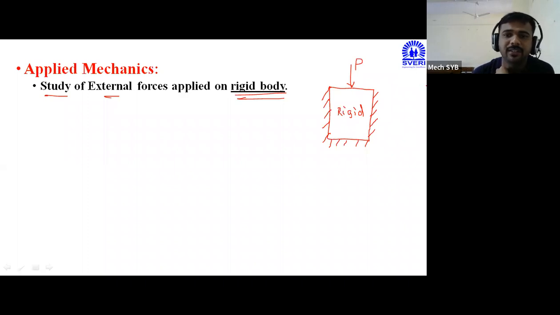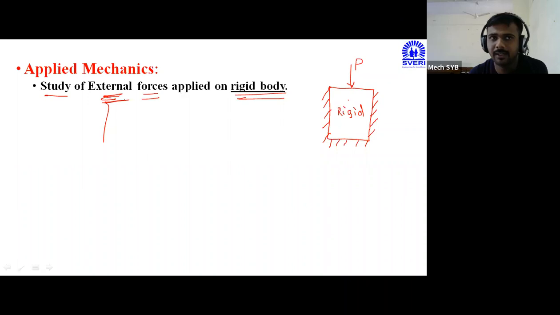What does the definition indicate? Study of external force applied on rigid body. Initially, I will tell the basic explanation of external force. What is meant by the external force? The force which is applied externally or outside the body, that force is called an external force.